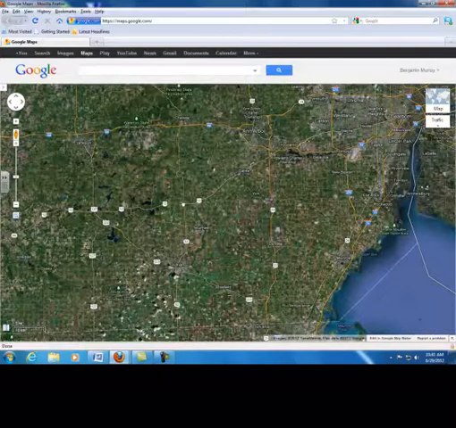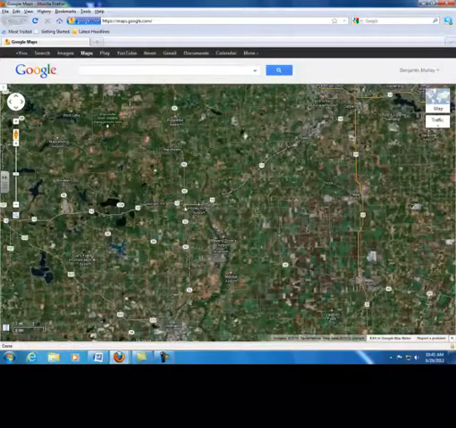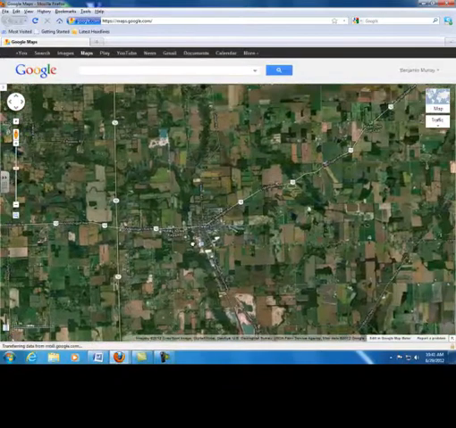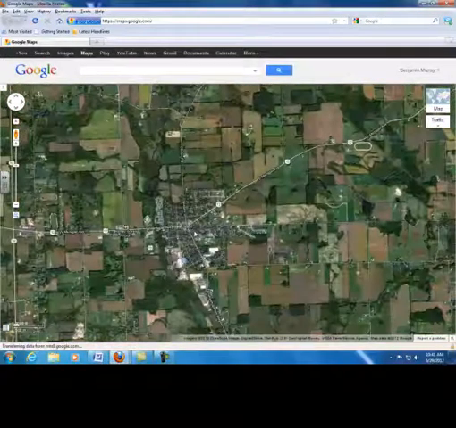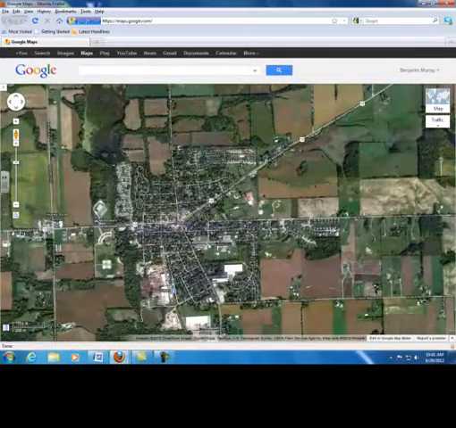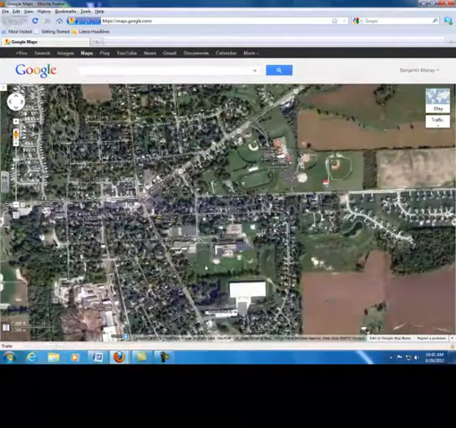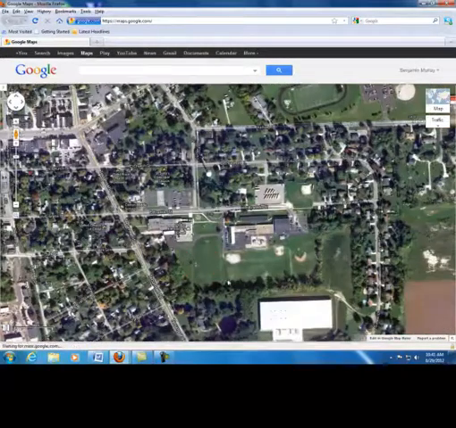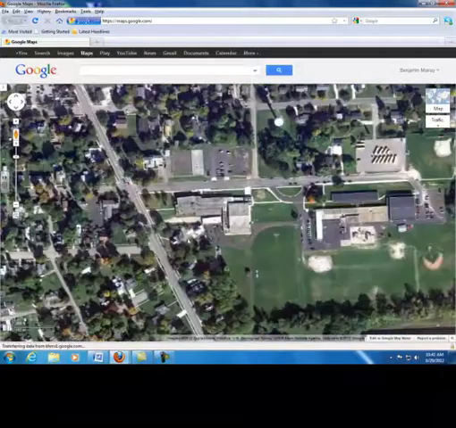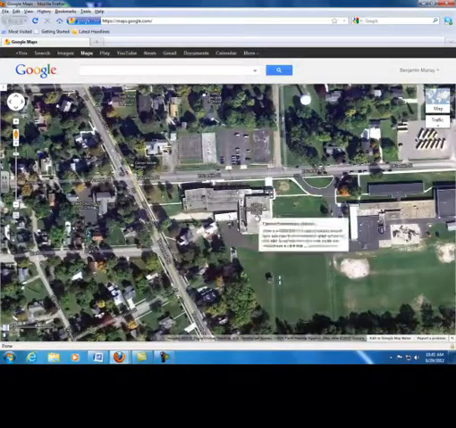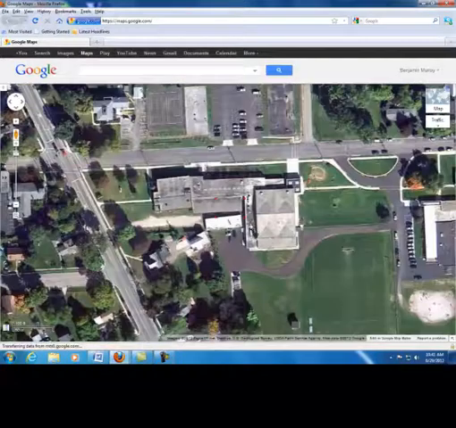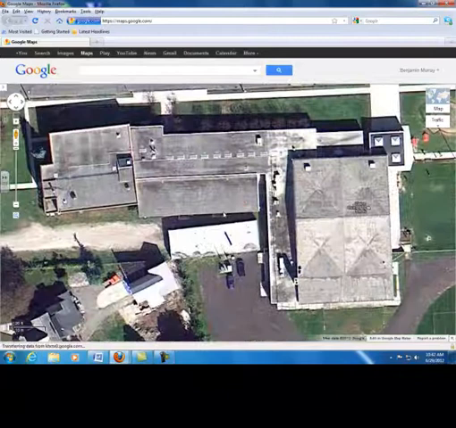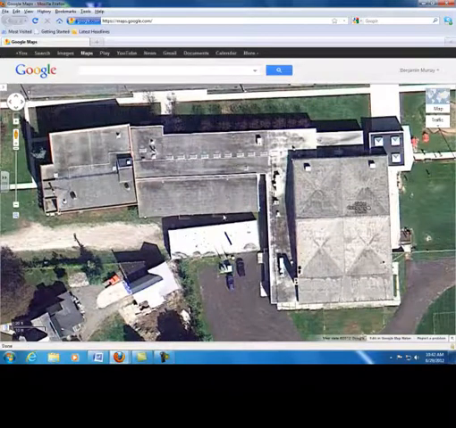I appreciate that. Now we're getting even closer and closer as we start to find our little home of Clinton. Google Maps is a great tool to be able to look and locate different spots all across the earth. As you can see, we have our soccer field, a place that I love, and finally getting closer to a misnamed Clinton Elementary School. This is actually the middle, and here, right here, is where you are inside this room. Surprisingly enough, you cannot see us.